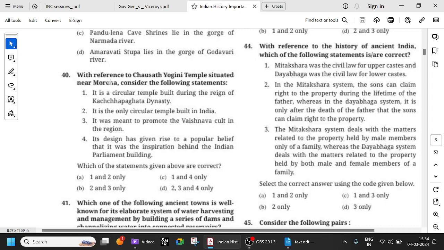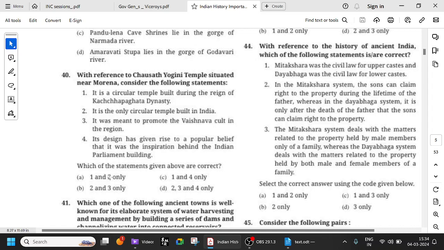Okay, they used to perform tantric pujas in these small chambers. So many deities used to be there. So that is very important. And this temple is also famous for rainwater management. There is a system here where the rainwater is collected and stored underground. So if you have not heard about this temple, try to remember all these things. The Chausat Yogini temple near Morena, our parliament building, and the king is Devapala, Kachapagata dynasty. They had a good rainwater system. Now the 64 chambers have Shivlingas. So all these things are very important.